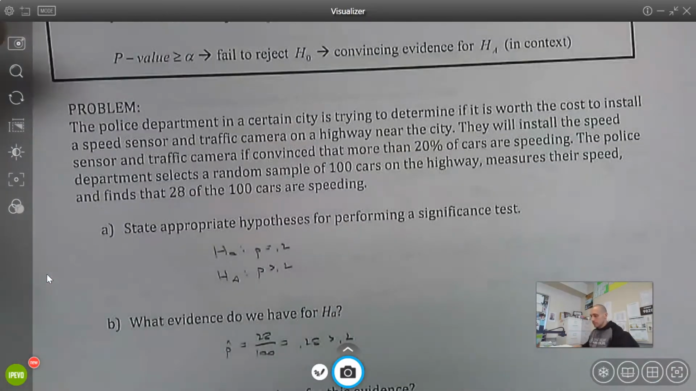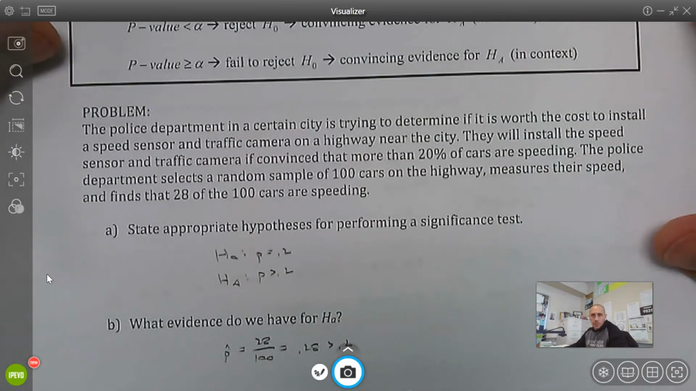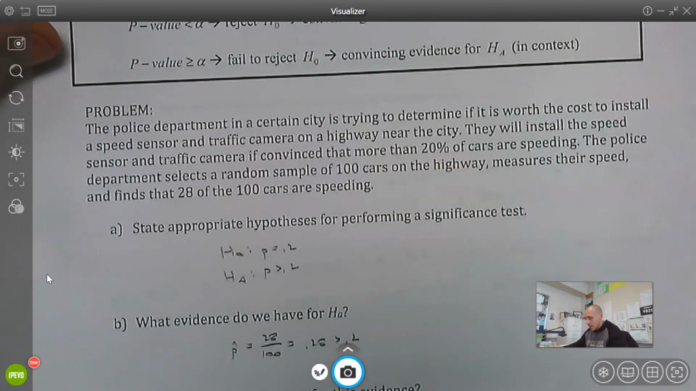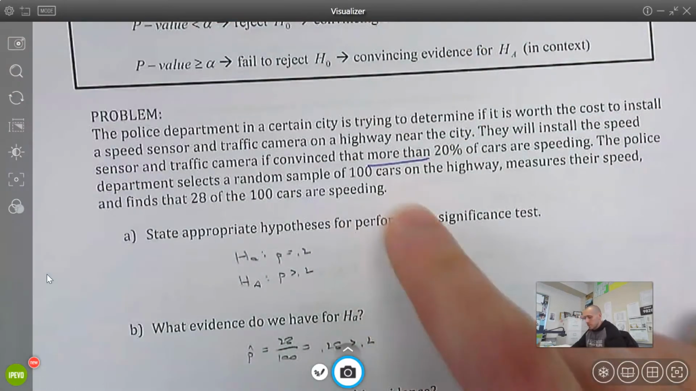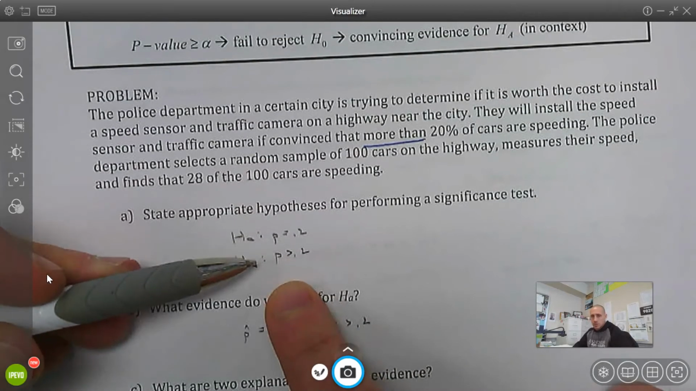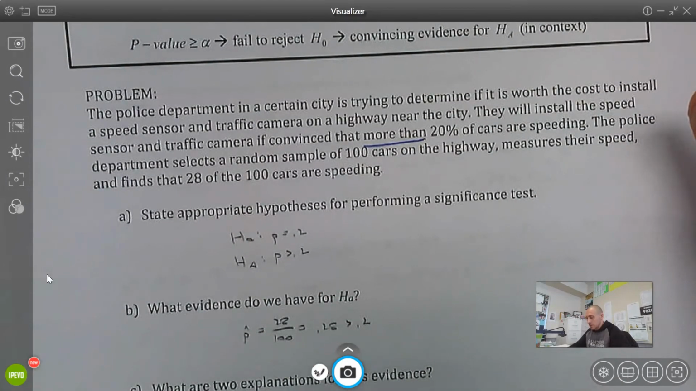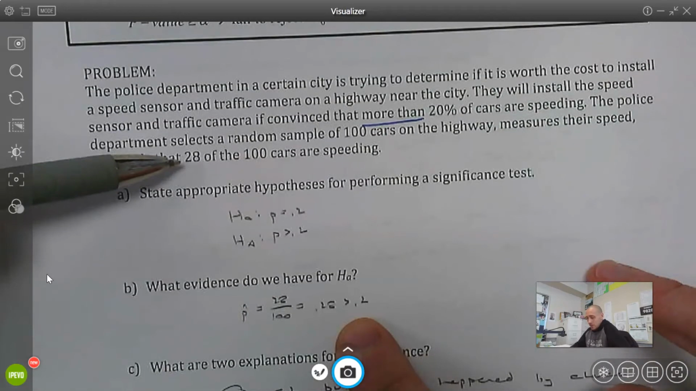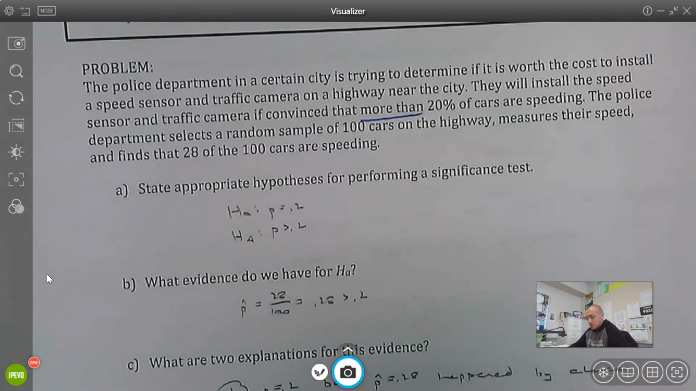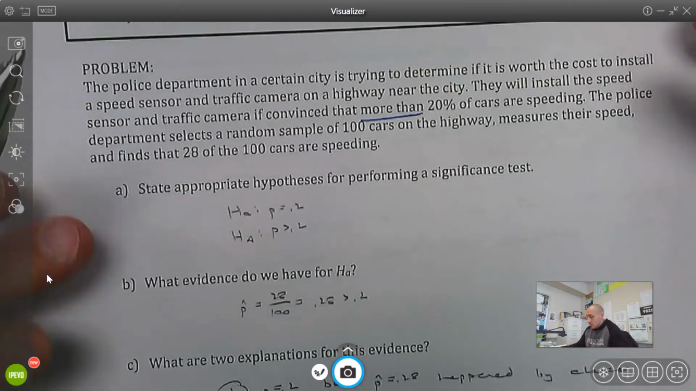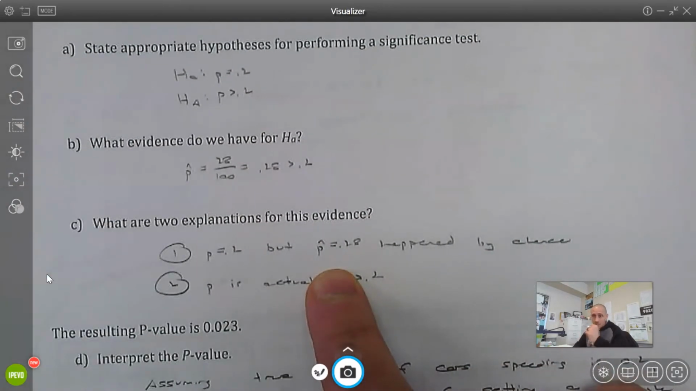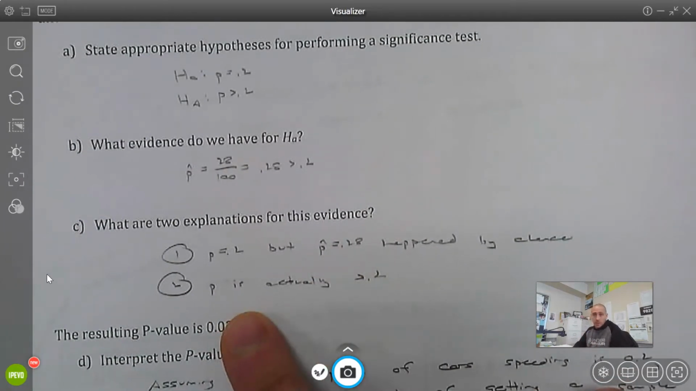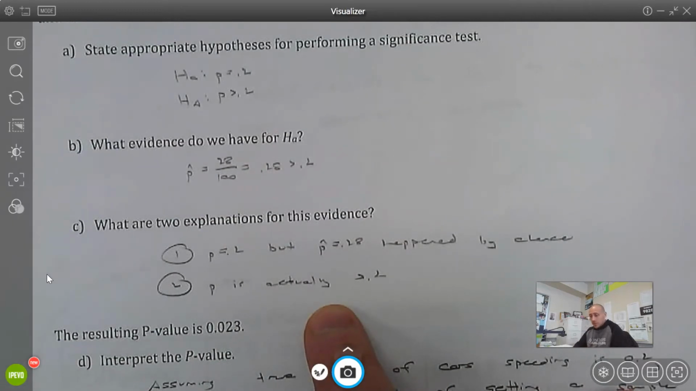Here we go. I'm going to go through this one a little bit quicker. They're either speeding or they're not. This is categorical. They're convinced more than 20% are speeding. The null: p equals 0.2, the alternative: p is greater than 0.2. So what evidence do we have for the alternative? In our sample, 28% of the cars were speeding. What are the explanations? Well, maybe 20% really speed, but we just happen to get a high percentage of speeders in our sample, happened by chance. Or more than 20% of the drivers are speeding in this area.